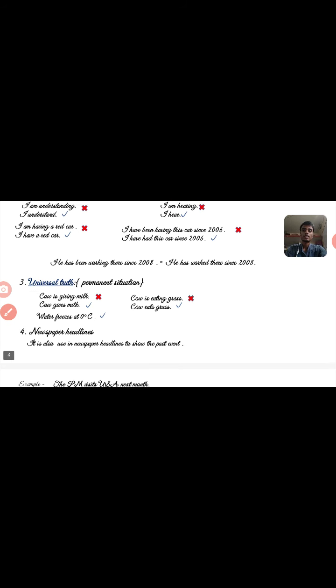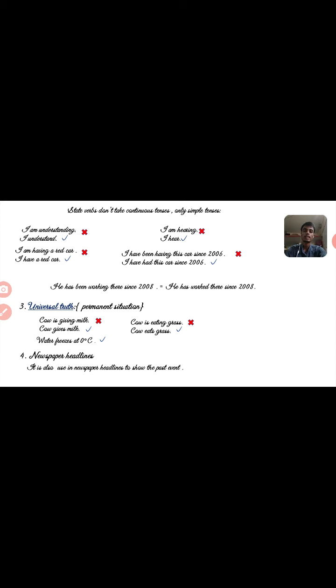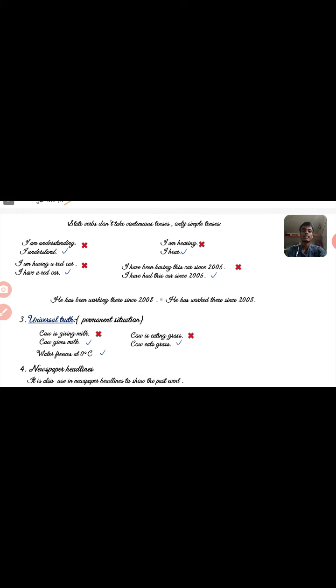Okay. He has been working there since 2008, and he has worked there since 2008. Both sentences are right. Why? Because work is what? Work is an action verb, and I told you whatever we think and we do, we can express as an action verb. So work is an action verb here and here also. So that's why you can use -ing and -ed.